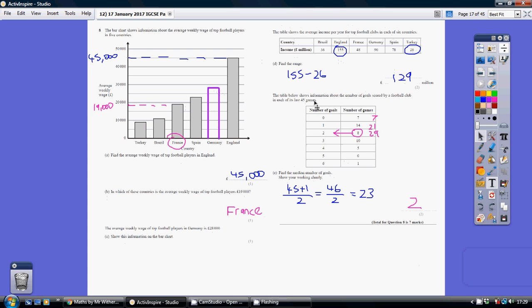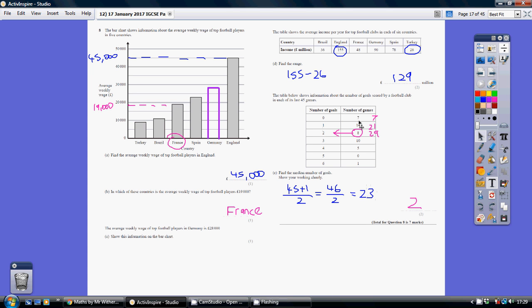Now the way to work out the middle is to take your 45, add on 1, and then halve it to give you 23. Now the 23rd game is your middle one, because you've got 22 before it, 22 after it. So step 1, we need to try and find how many goals were scored in our 23rd game.